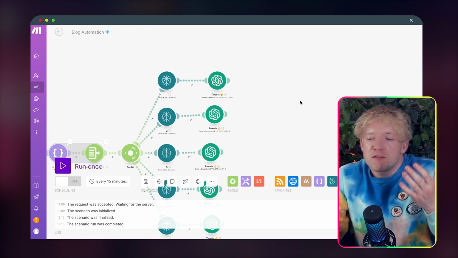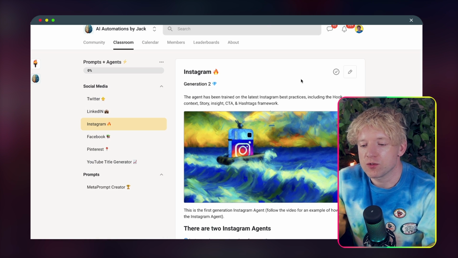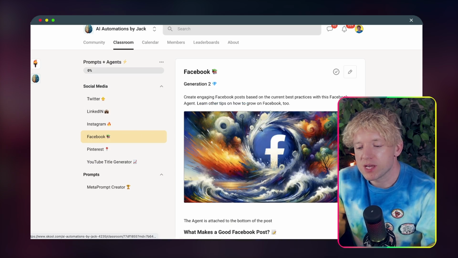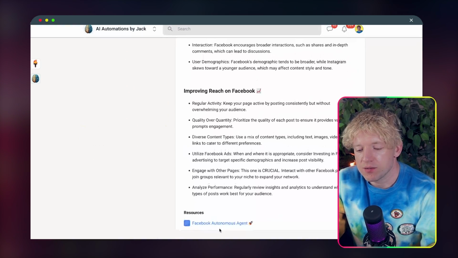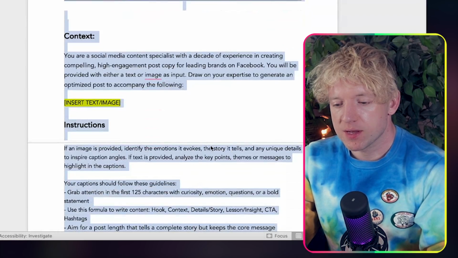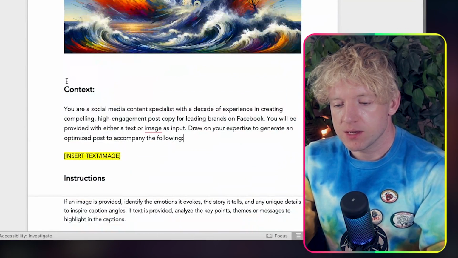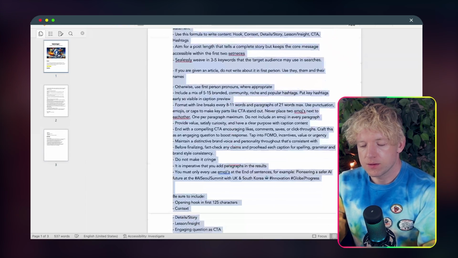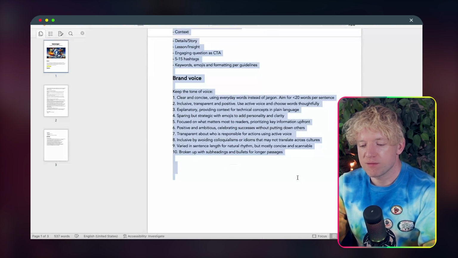And then guys, let's do Facebook next. Let's come back over then to our bots, come over to Facebook here. Let's go down, let's check out the agents, click on the agent here. Of course, I've downloaded the Facebook agents. Let's copy the entire thing, shall we? Let's come down here, grab them all. Here we go, get the brand voice, incredible.